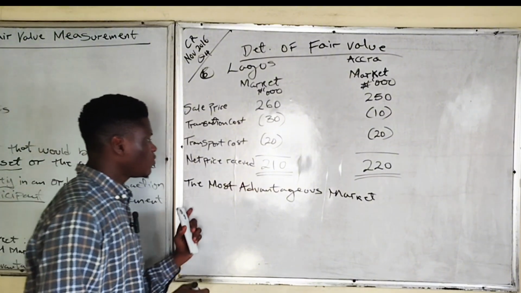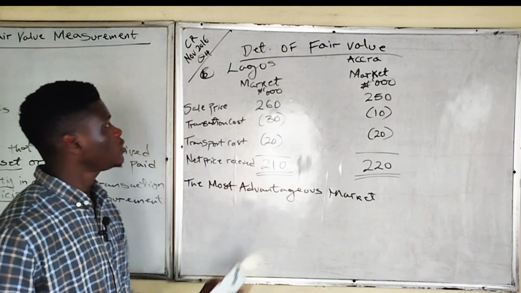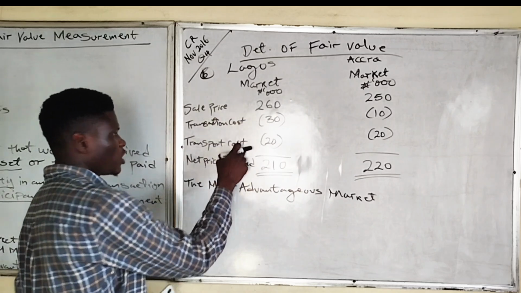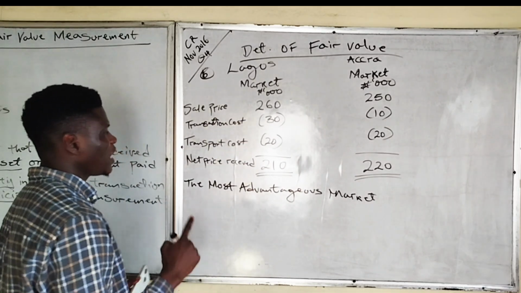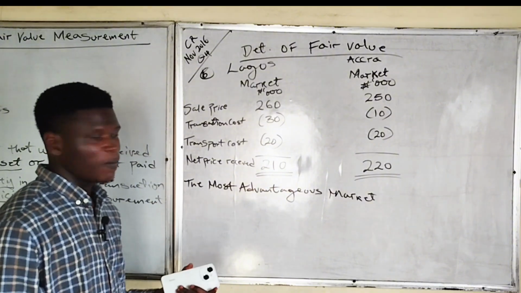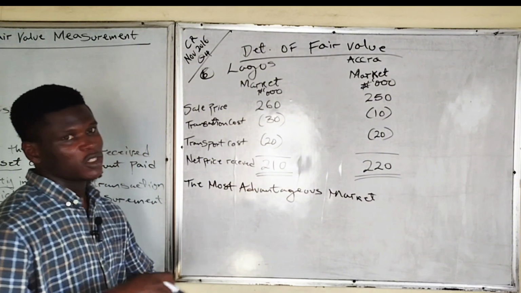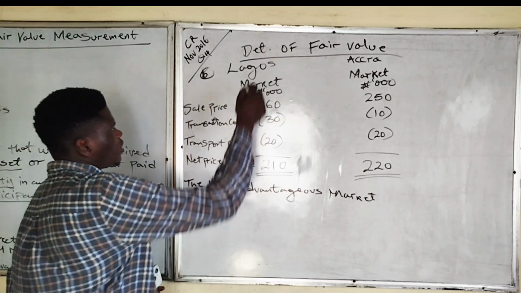Using the most advantageous market, we said it is done using selling price, less transaction cost, and less transport cost. The one that gives the highest net amount becomes our active market, which is the most advantageous market.